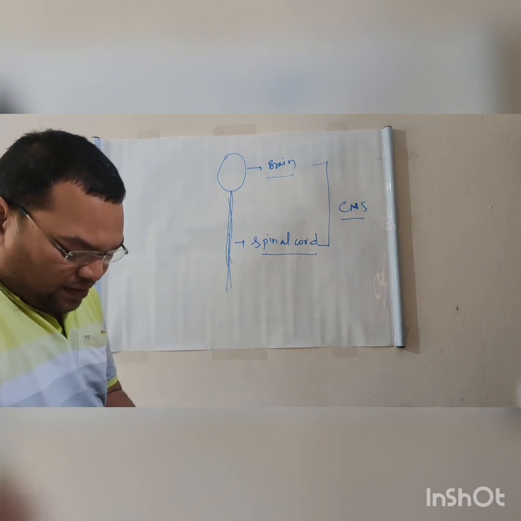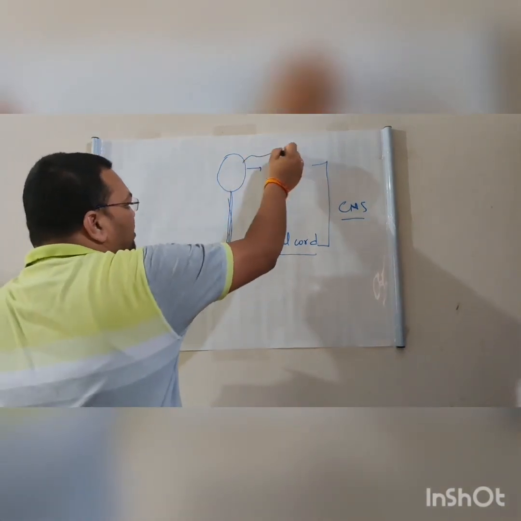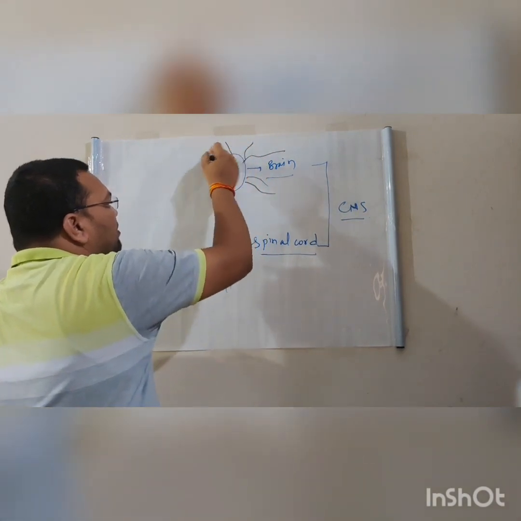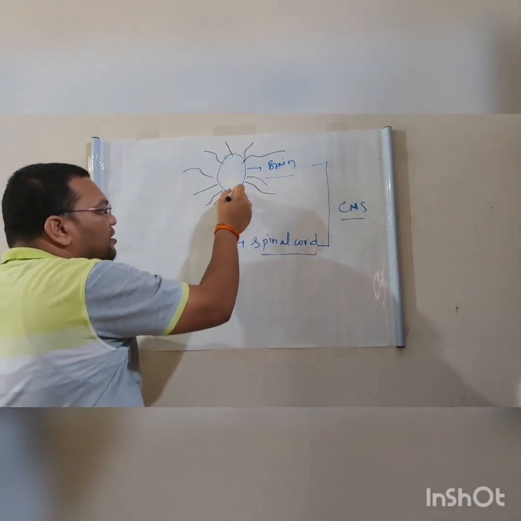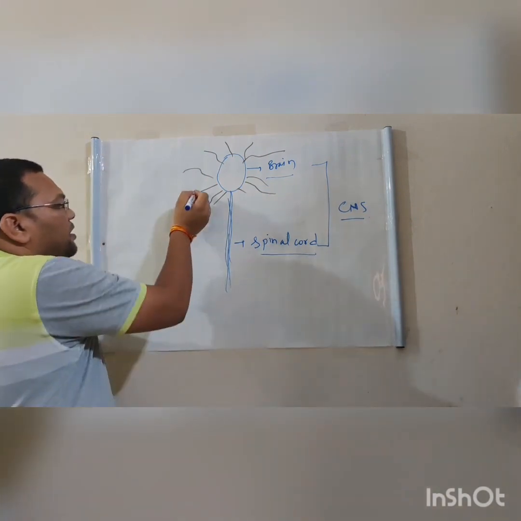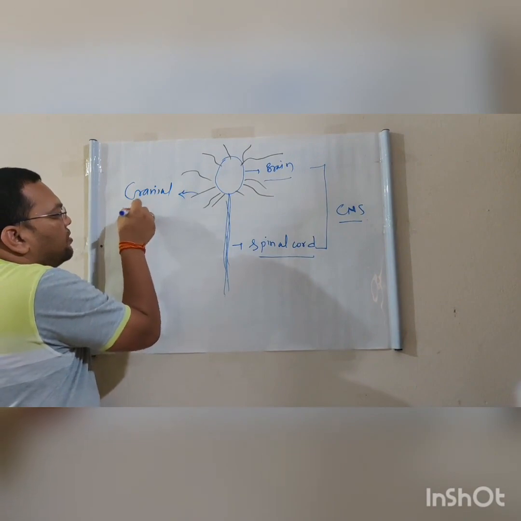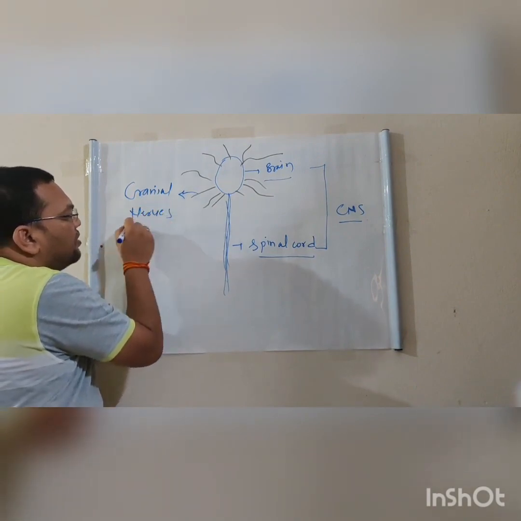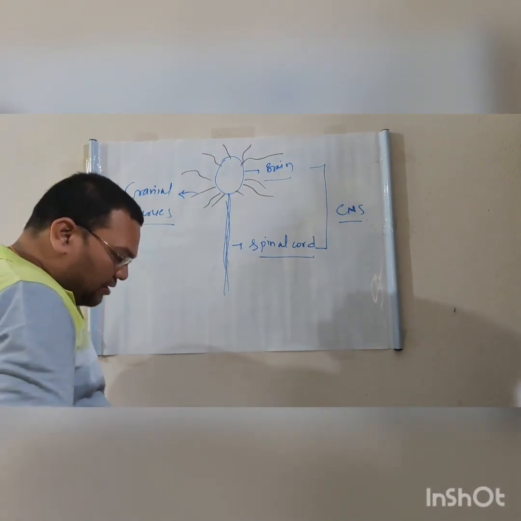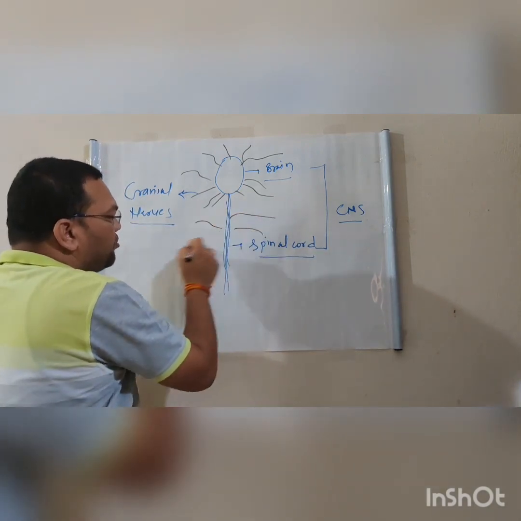The nerves which arise from the brain are called the cranial nerves, and there is another set of nerves which arises from the spinal cord.